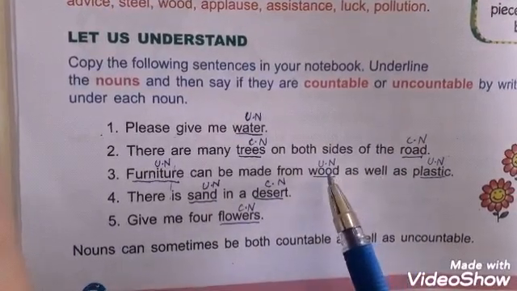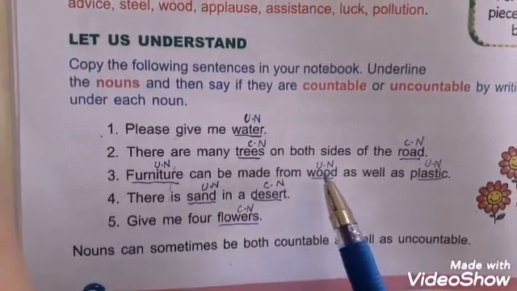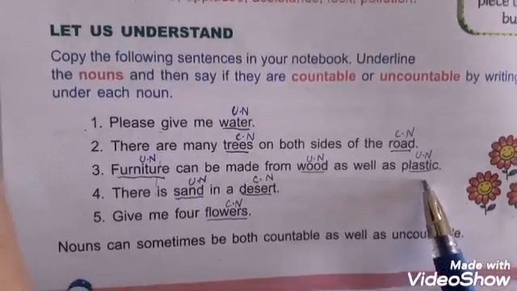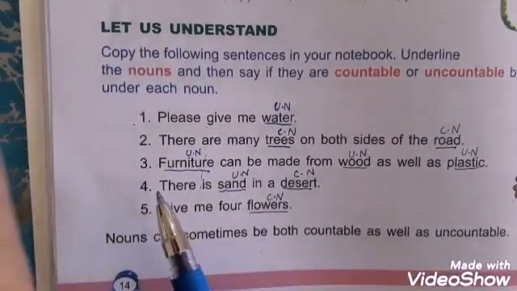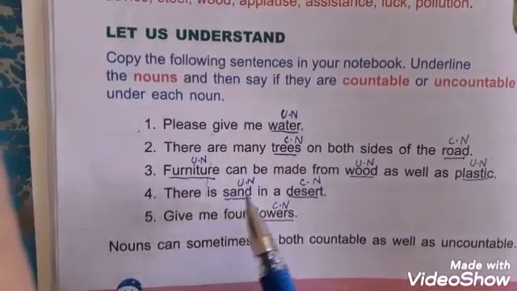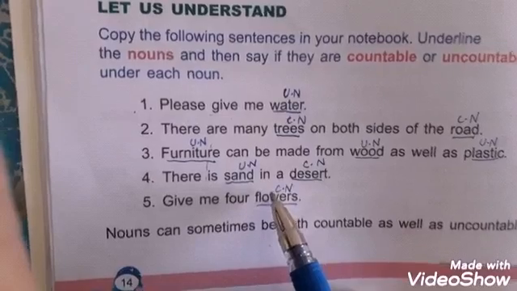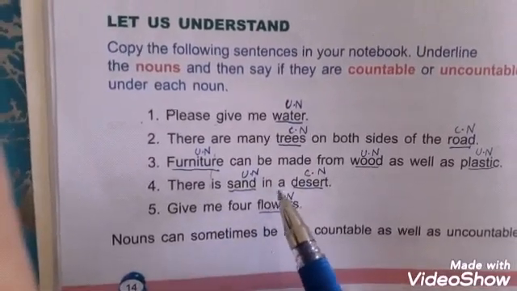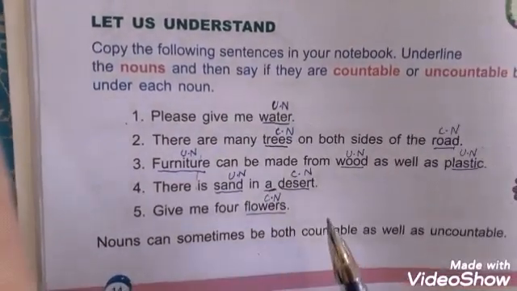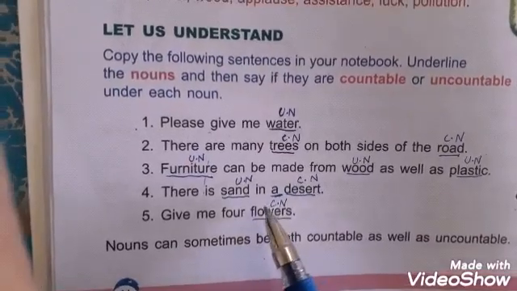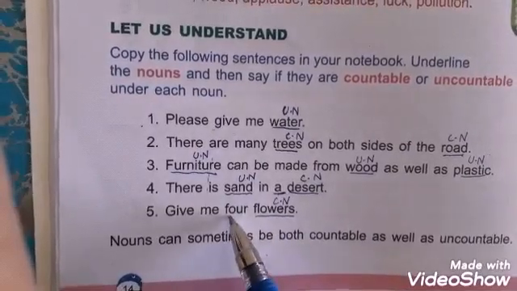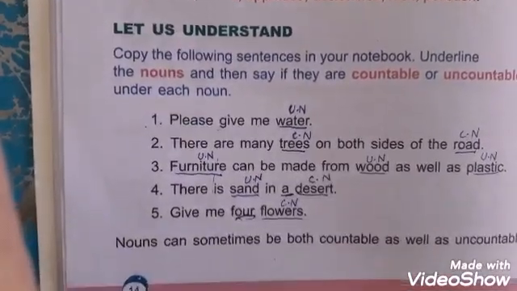Wood is also uncountable because we cannot count wood. You will write UN here. Plastic is also uncountable because plastic can also not be counted. So you will write UN here. Number 4, there is sand in a desert. Sand is uncountable because we cannot count sand, as we have discussed above in the example. But here desert is countable because here article a has been used. A desert, so it is countable. Number 5, give me 4 flowers. Flowers is countable because these are 4 flowers, we can count them.